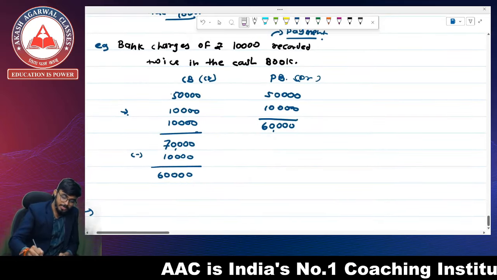So the first transaction is: cash book debit side is undercast by rupees 10,000.